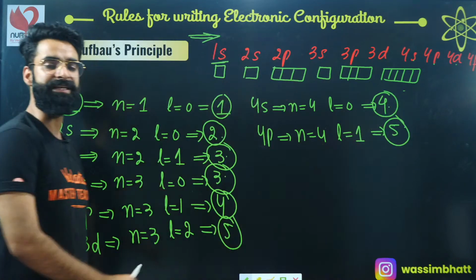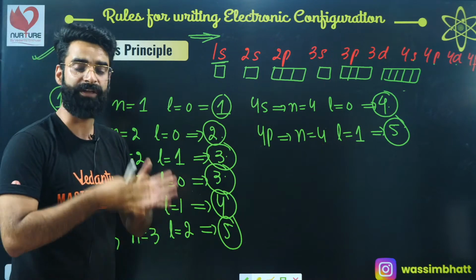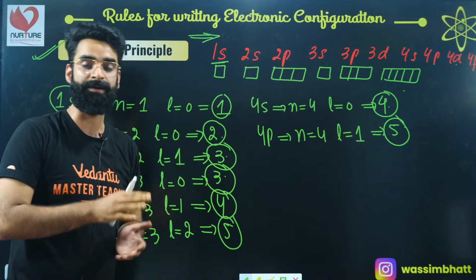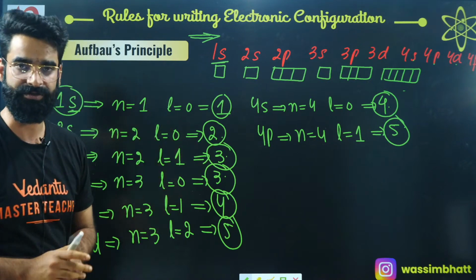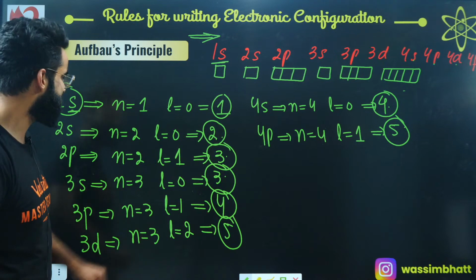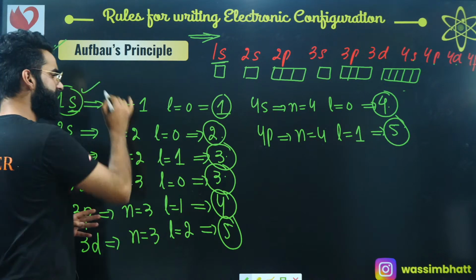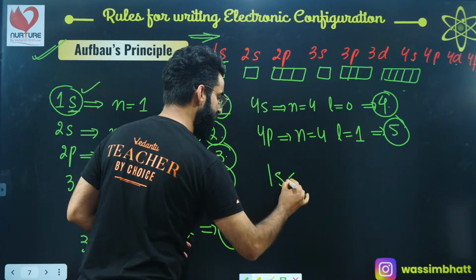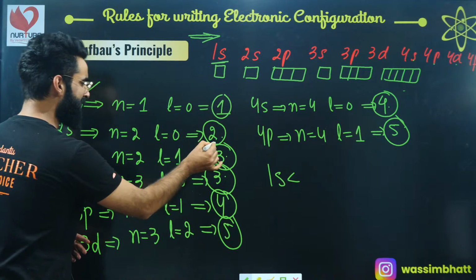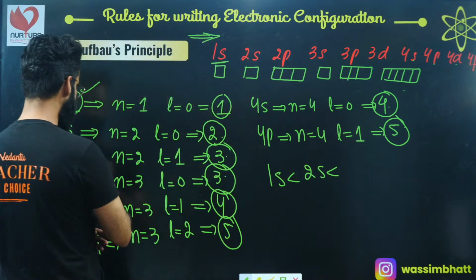Now I'm going to arrange these orbitals in such a way that the orbital which has the lowest n plus L value will have the lower energy. So which orbital has the lowest n plus L value? As you can see, among all, the lowest n plus L value is for 1s. So 1s has the minimum energy among all, followed by n plus L value 2, that is 2s. Then followed by 2p.